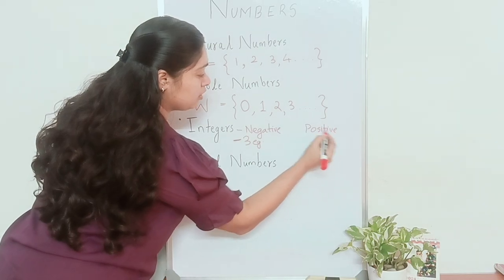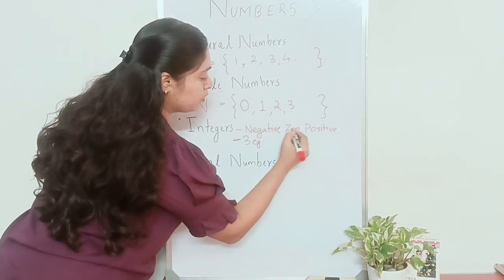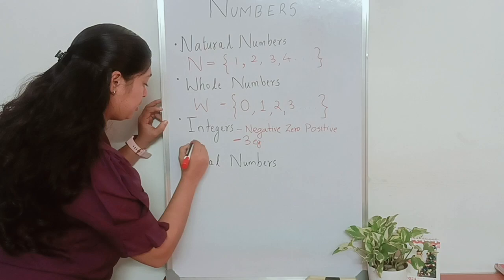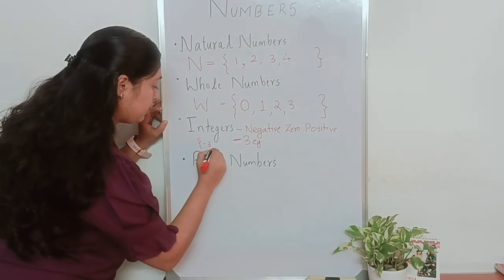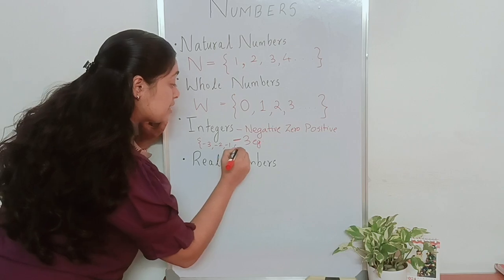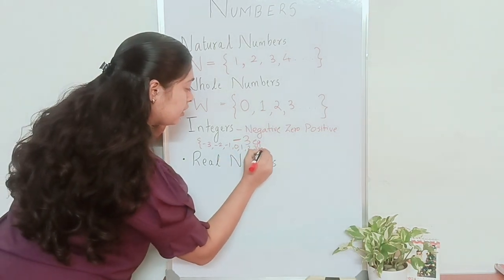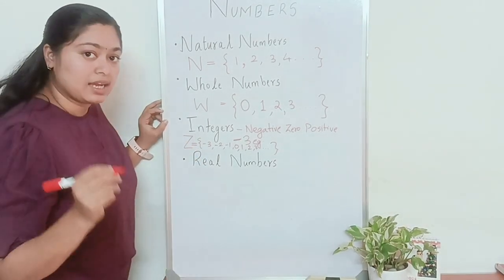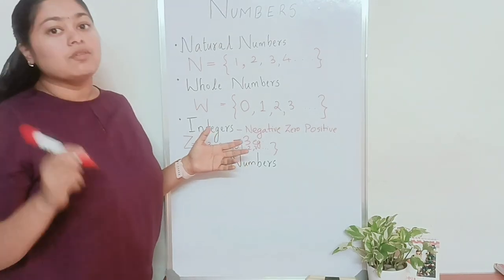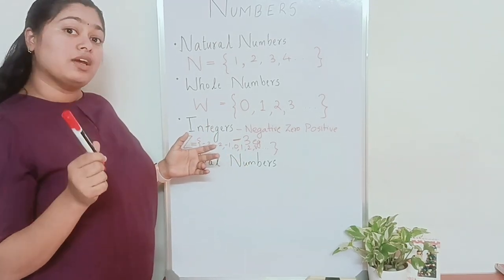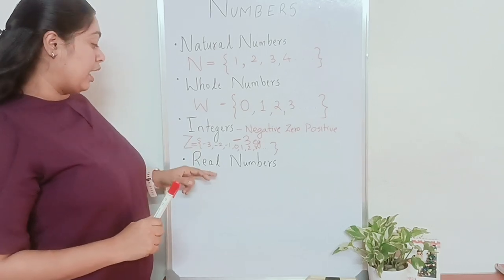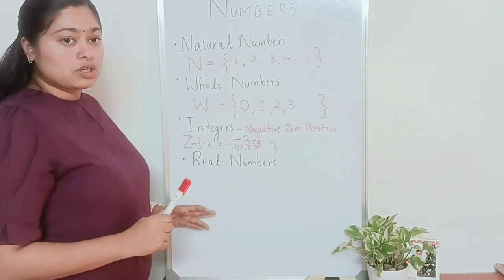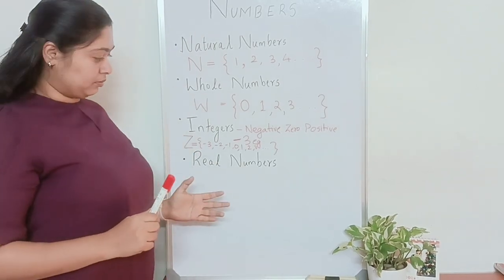And in between, we have the super zero also, which means integers can be written as -3, -2, -1, 0, 1, 2, 3, and it goes on, represented by the letter Z. So don't worry about integers. We can go into detail on integers when we are specifically discussing that. And at the last, I have included real numbers, which includes a combination of all this and much more.